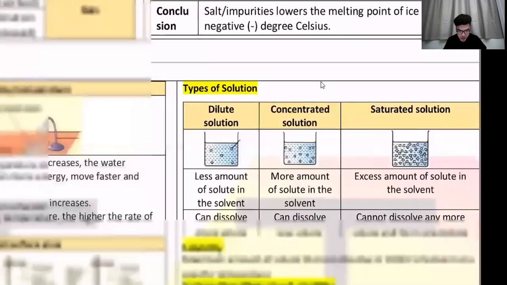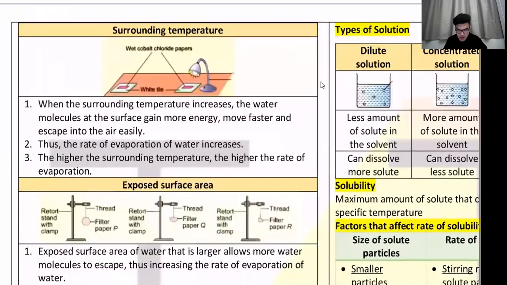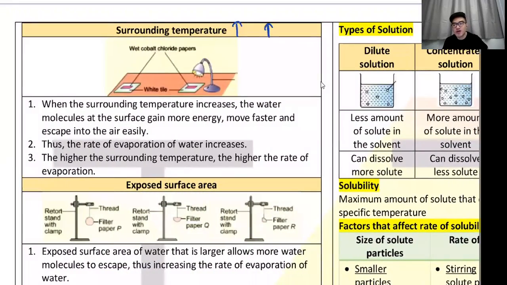Next, surrounding temperature. Okay, the higher the temperature, the higher the evaporation lah. This is why your mom dries her clothes on a sunny day.